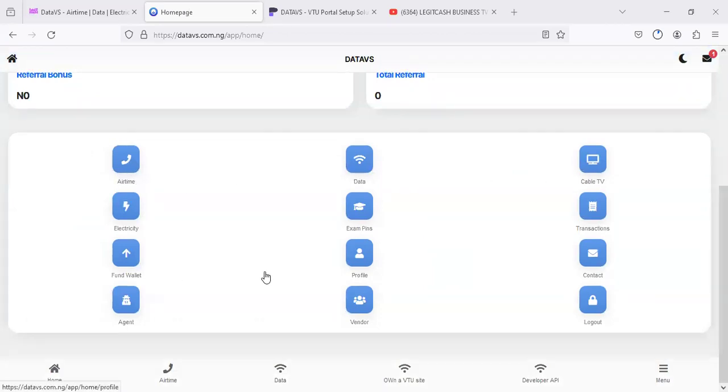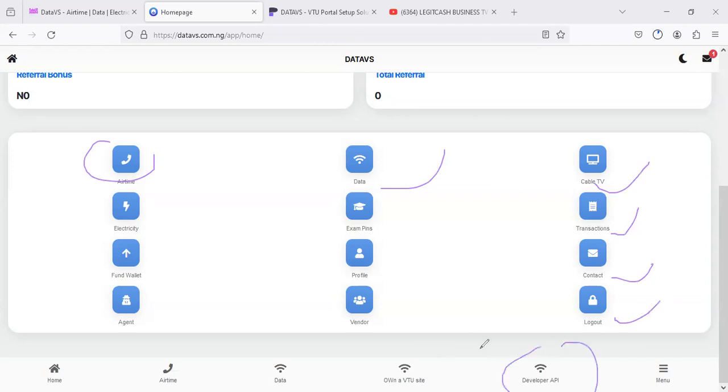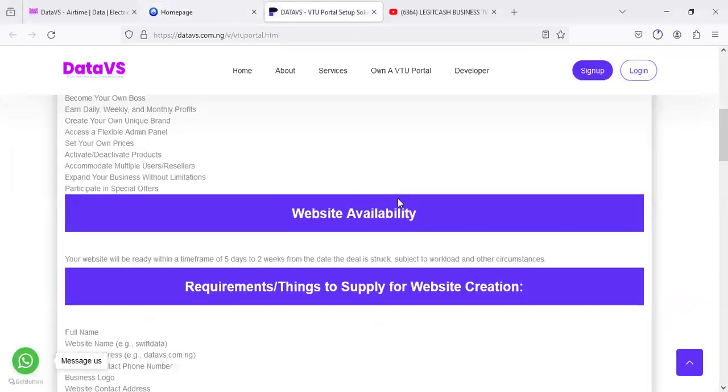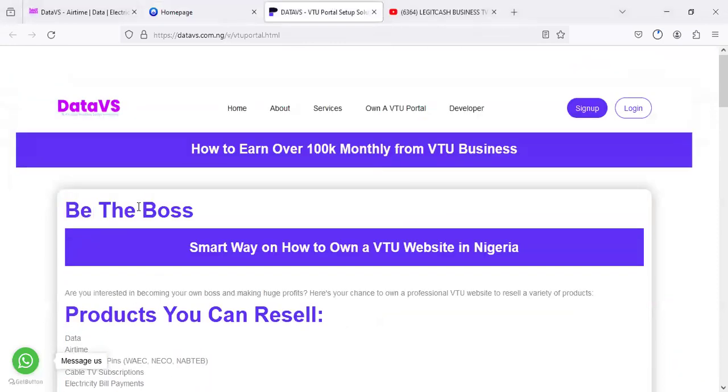Here you can actually choose services. You can buy airtime, data, cable, transactions. All these things are very, very simple. If you also come here, you see developer and also own a site. Own a VTU site. I'm going to show you how, if you click on this own a VTU site, it is going to take you to a place where you can own a VTU site. Look at it here right away. Once you click on it, it's going to take you here.